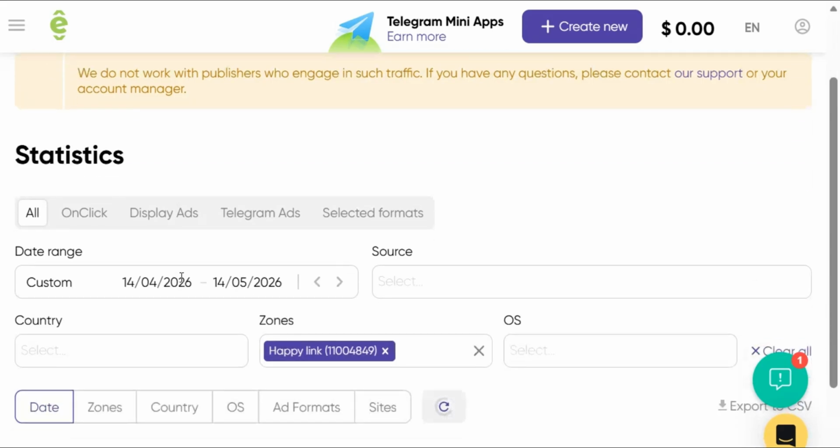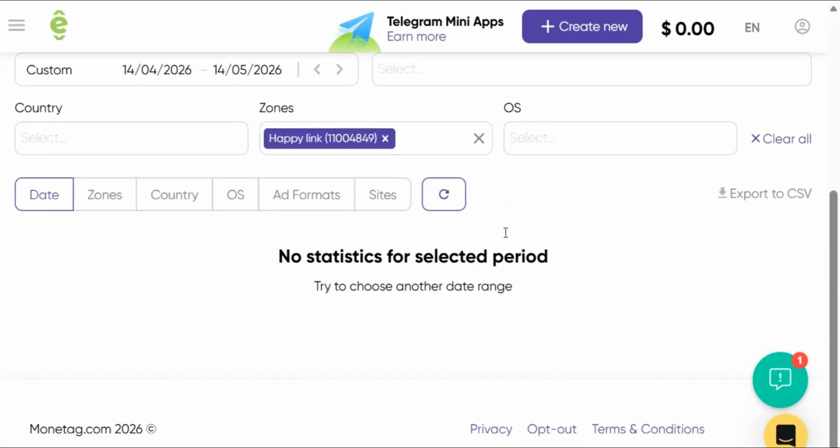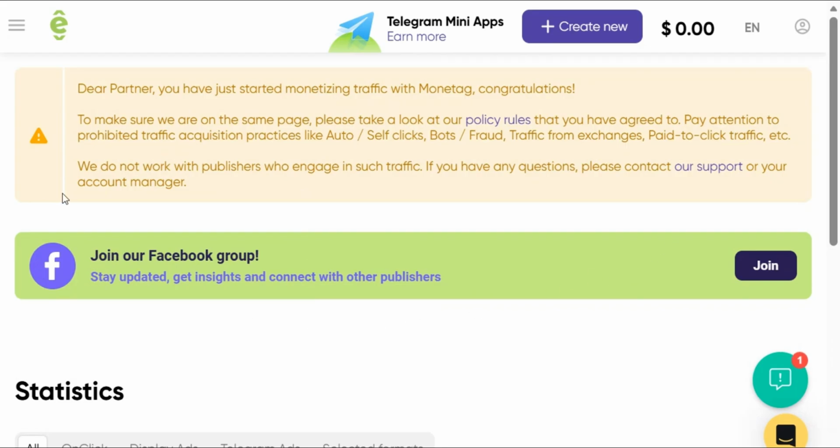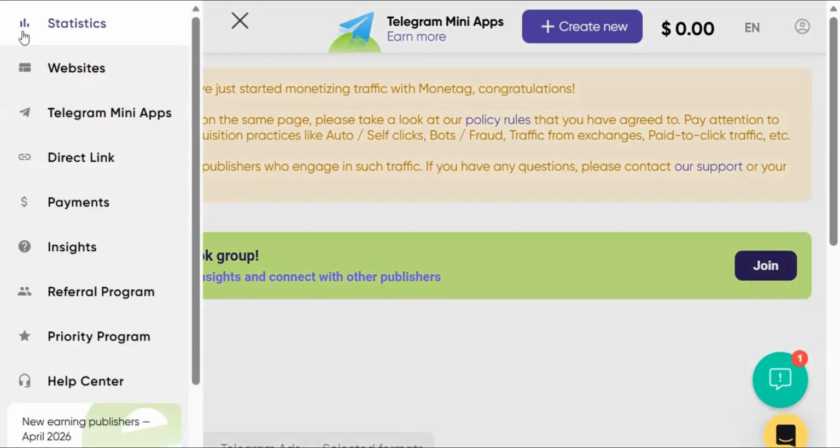Now as you can see, this is your statistics. This is where you are going to be seeing all the money you have made, everything. You are going to be seeing it here. You can also click on these three dots up here. When you click on these three dots, this is where you are going to see Telegram mining apps. You can join, and also your direct link. You can get your direct link, your payment here. You can set your payment, your referral.